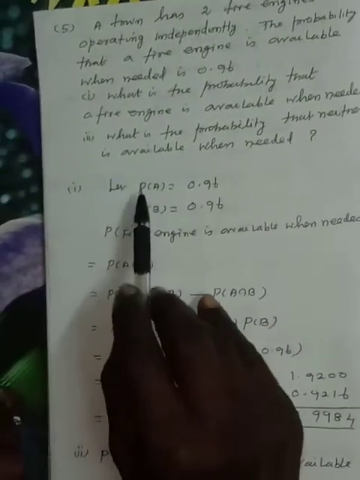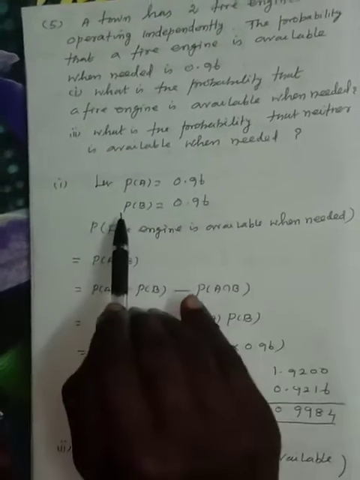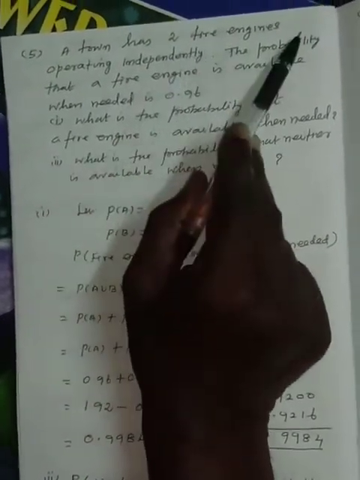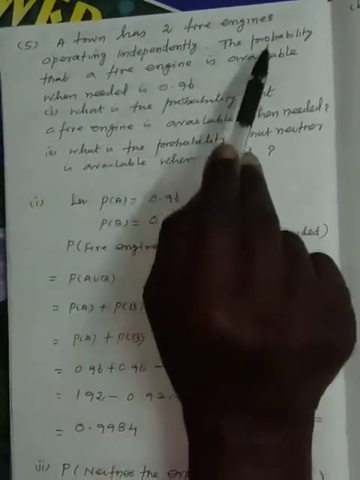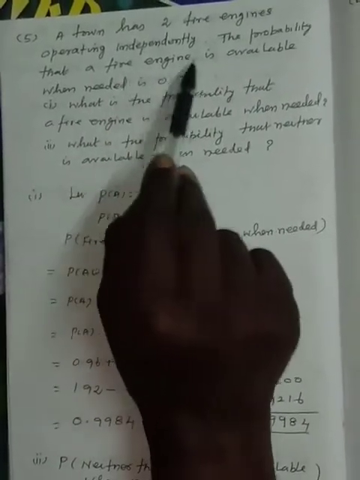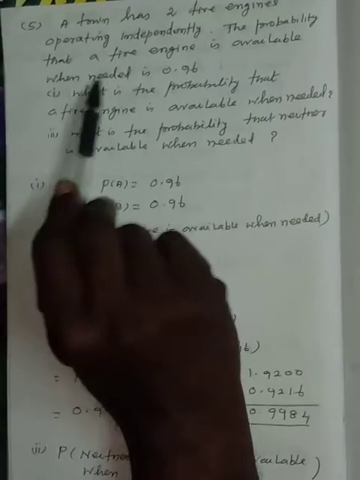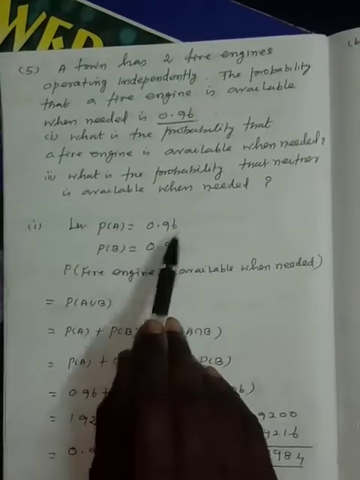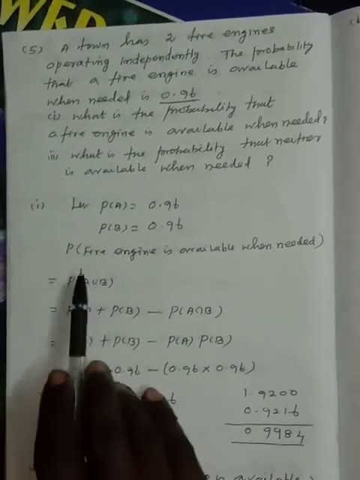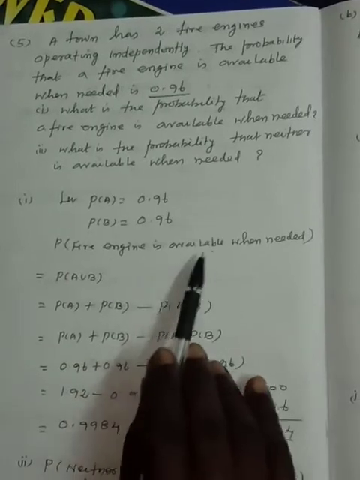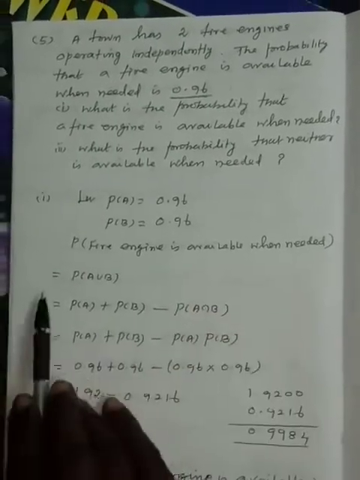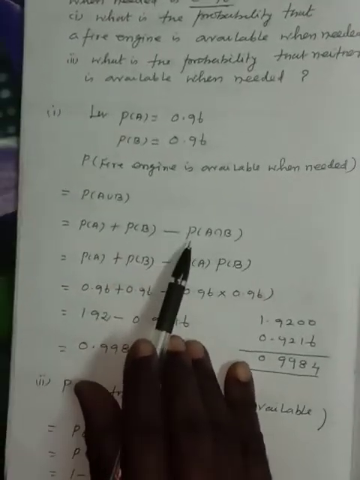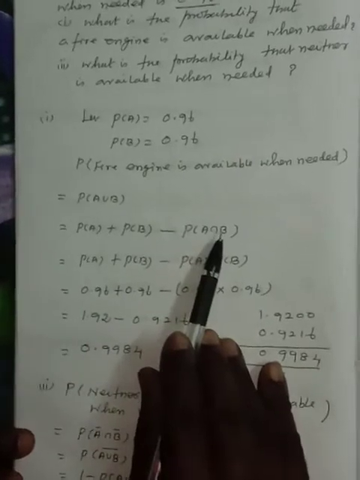By the given information, P of A is equal to 0.96 and P of B is equal to 0.96. Why? A town has two fire engines operating independently. The probability that a fire engine is available when needed is 0.96. Therefore, P of A is 0.96 and P of B is 0.96. The probability that a fire engine is available when needed is equal to P of A union B. By the addition theorem of probability, P of A plus P of B minus P of A intersection B. But the question says independently.